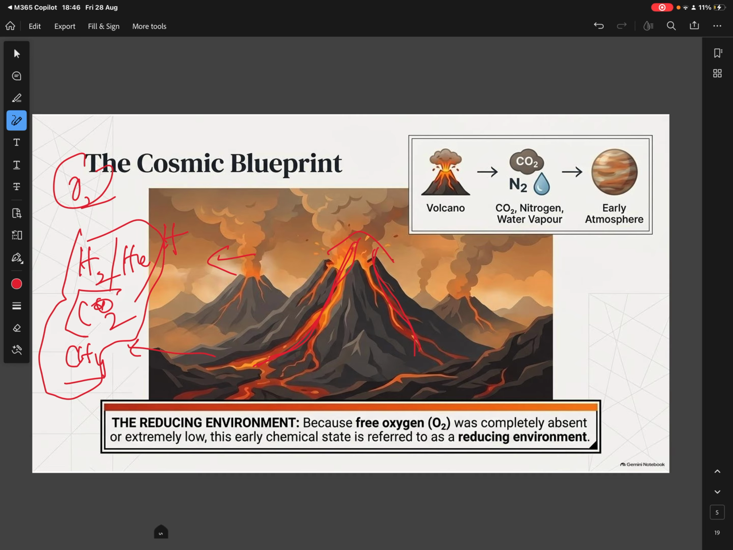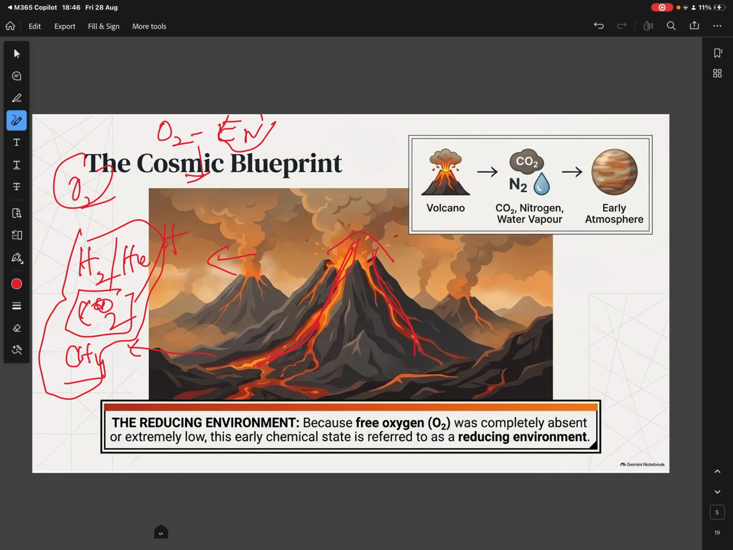Oxygen was there, but this oxygen was bound to the carbon. So this type of environment was present. There were no free oxygen molecules. We know that oxygen is an electronegative atom, so this electronegative atom can form bonds with other molecules very easily.